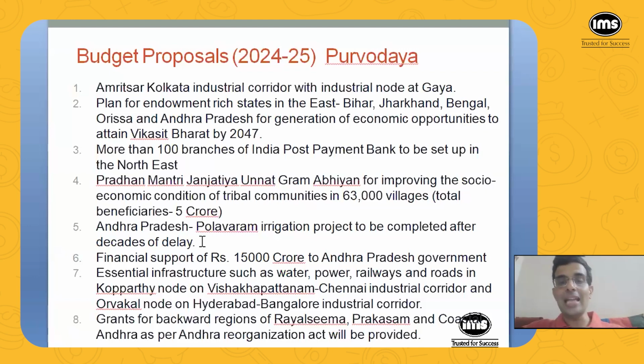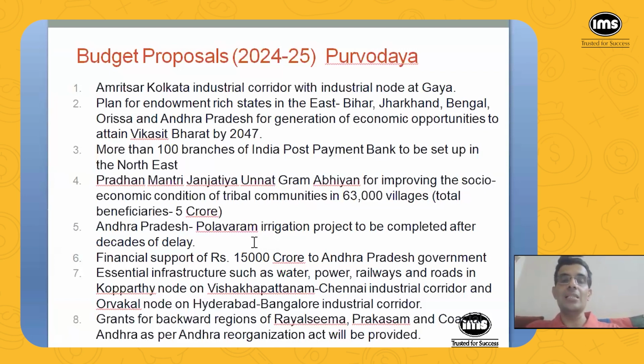And finally, in 1980, the foundation stone for that project was laid by the then Chief Minister of Andhra Pradesh. And in 2004, Y.S. Rajashekar Reddy, after he became Chief Minister of Andhra Pradesh, did the Bhumi Pujan of that. And then work got started. And even 20 years down the line, it is still not complete. Right? So that project will be completed after decades of delay. And then financial support of 15,000 crores to Andhra Pradesh government.